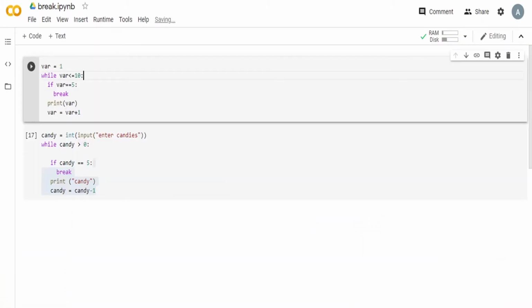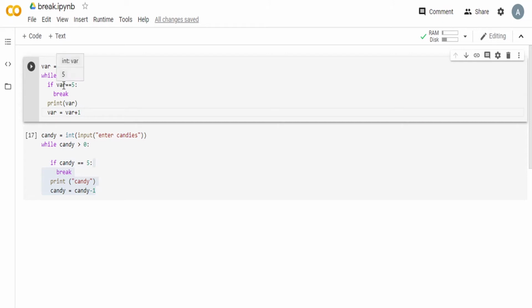This is an example of how to use the break statement along with the while loop in Python. Now break is used when we want to exit a loop midway or when we want to come out of the loop hastily. So here we are trying to print the first 10 natural numbers, beginning from 1 ending at 10, and we are incrementing the value of the variable var by 1 in every iteration. So this loop is getting incremented by 1.